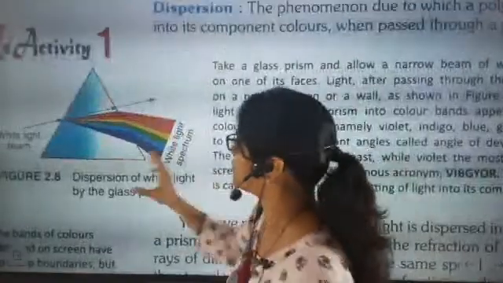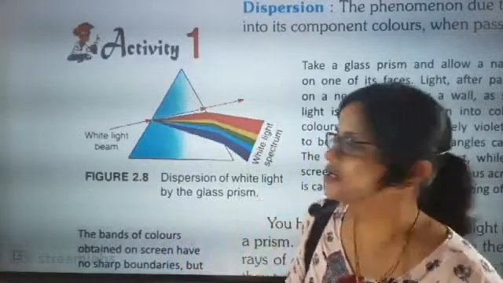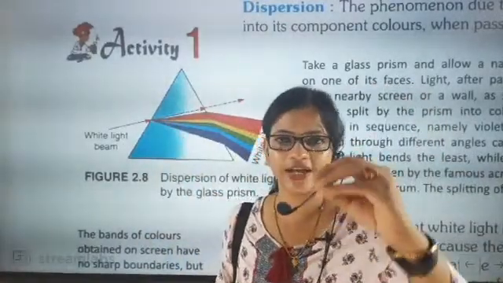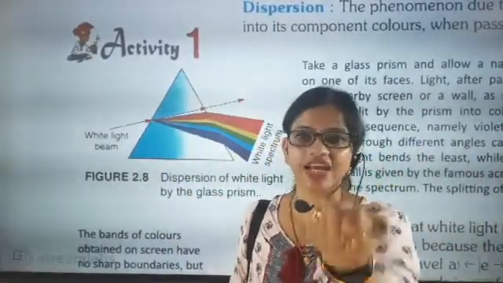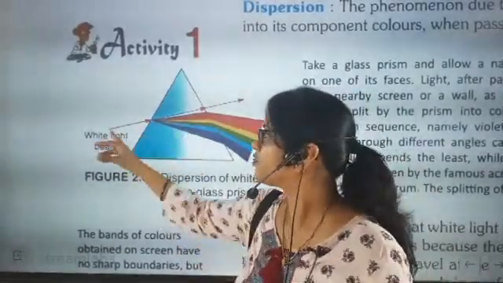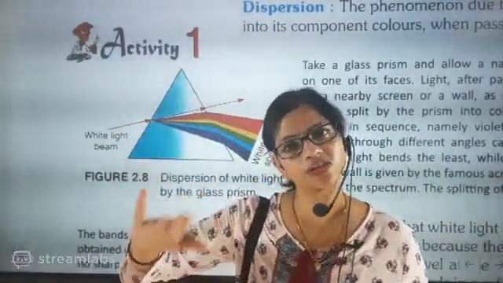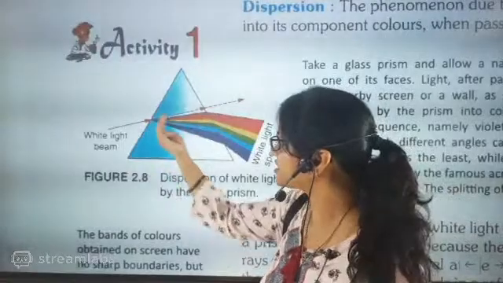So your question is absolutely unanimous. Now look here, beta, exactly what happened here. When the white beam of light enters, then one band or group of light which has entered has different wavelengths. The moment it has entered from one medium to another, some waves got bended, some waves got straight. So the way it started bending.